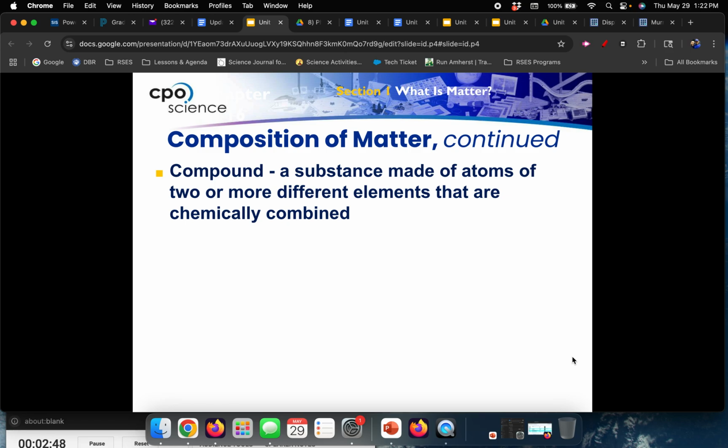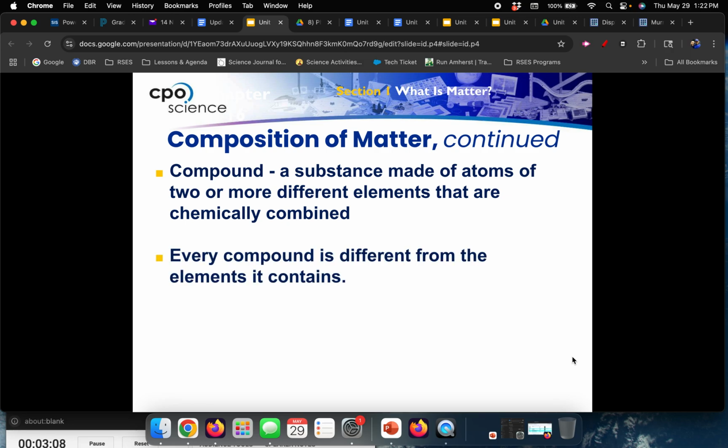A compound, like in English, a compound sentence, it's more than one. So a compound is a substance made of atoms of two, which is more than one, or different elements that are chemically combined. So H2O, water, has H's and O's, hydrogens and oxygens, which are two different elements. They're joined together, so that makes that a water compound. Every compound is also different than the elements within it.